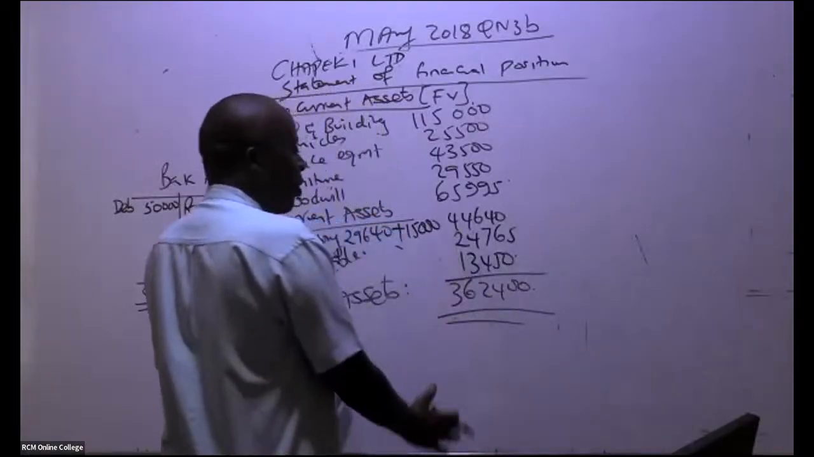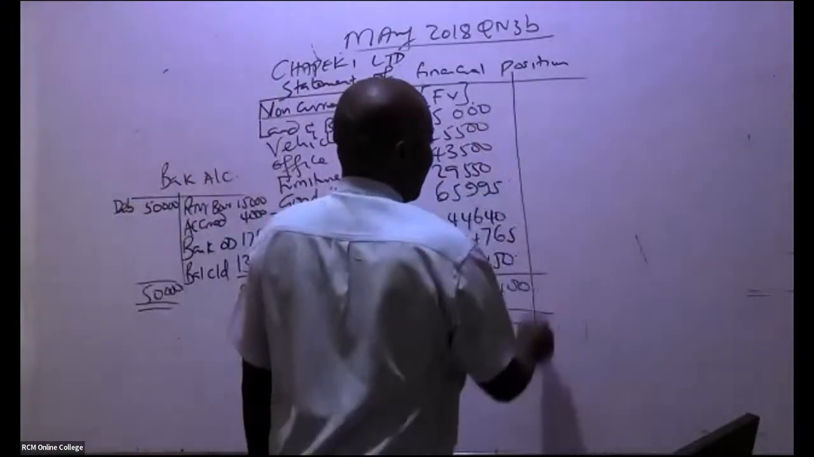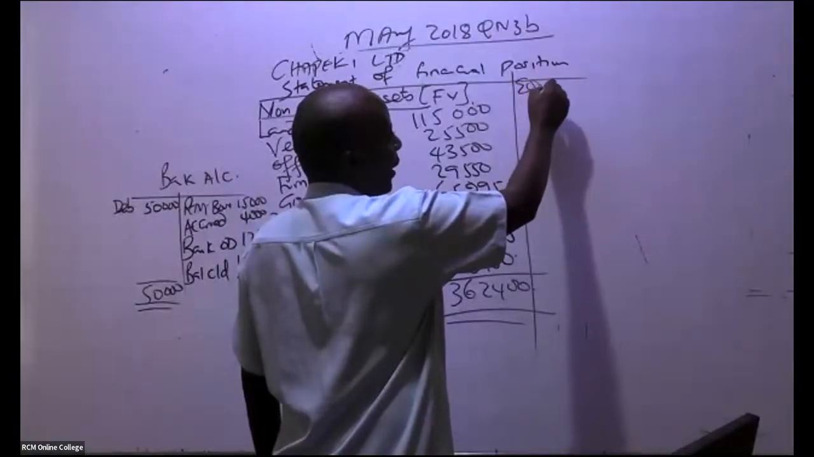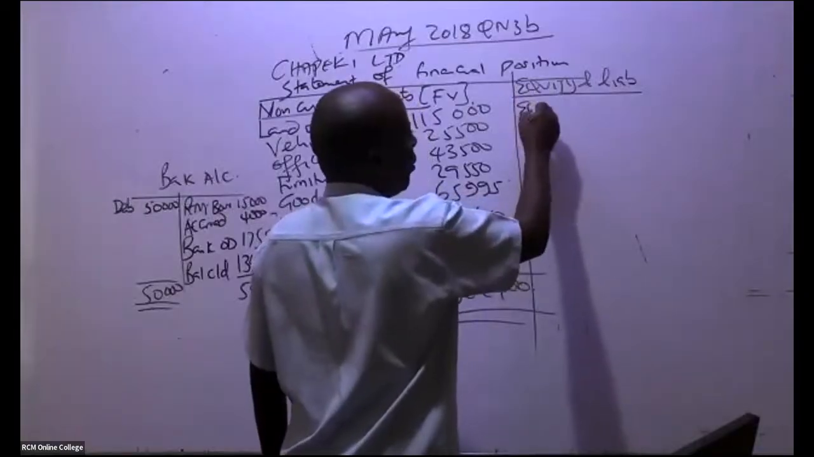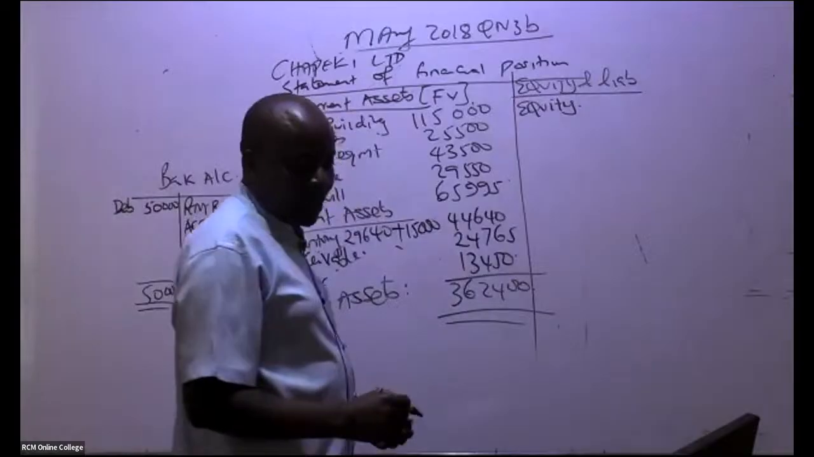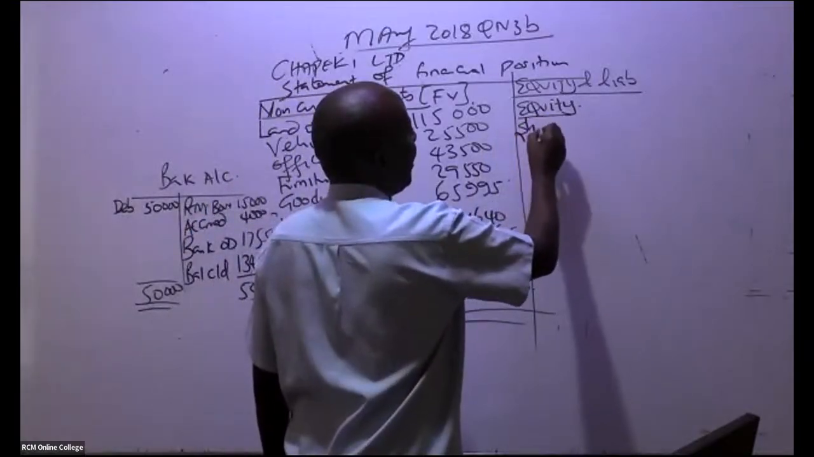So I would have continued down here, but remember I don't have space. So for me, I'll come and look at equity and liabilities. So we have here financed by equity and liabilities. You begin with equity. So equity, what do we have there? Share capital.